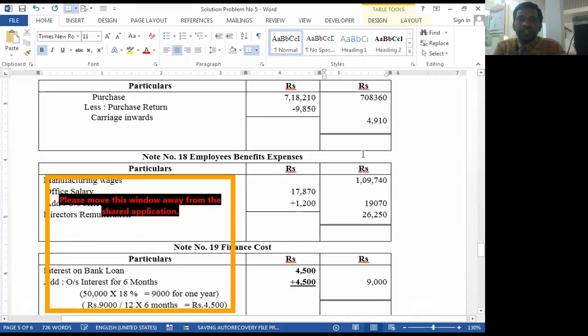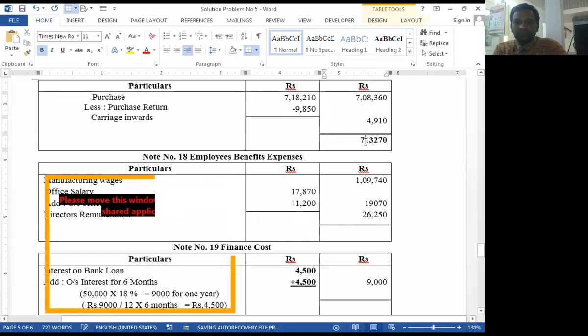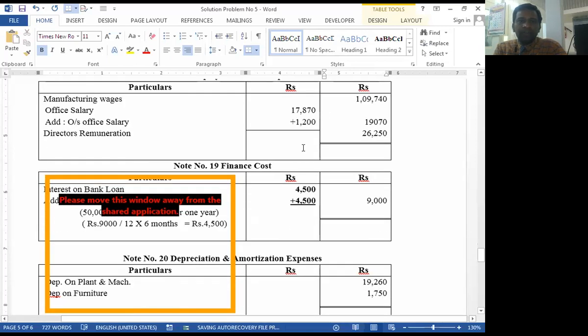Then purchases of stock in trade: 7,08,360 plus 4,910. Send me the total in the chat box. Okay, 7,13,270. Then employee benefit expenses.